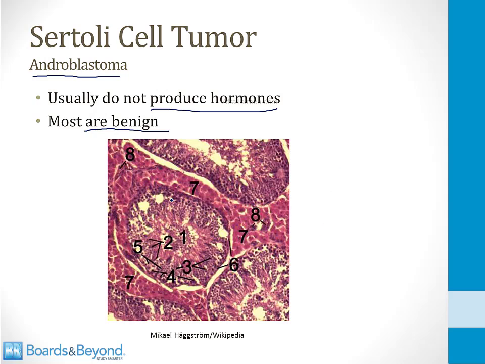So just by way of review, this is a seminiferous tubule here. The Sertoli cells are found along the edges of the seminiferous tubule. They form the blood-testis barrier. In contrast, the Leydig cells are found outside of the seminiferous tubules.